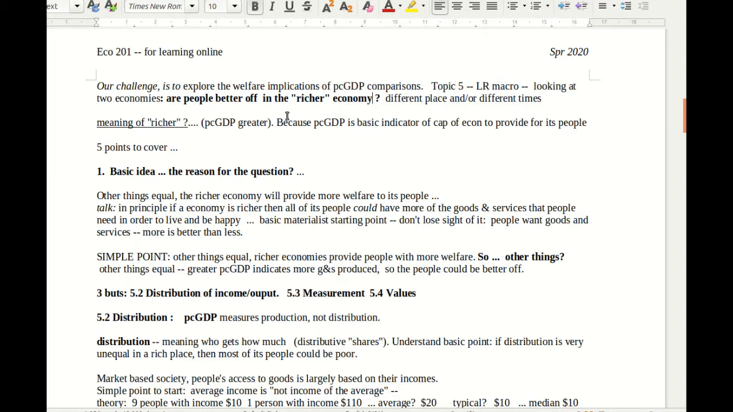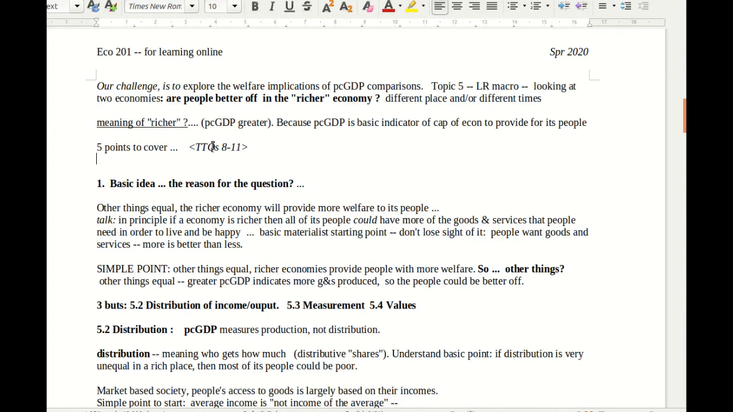All right. So the point to make sure you understand first is that when we're comparing economies and saying one is richer, by richer we mean greater per capita GDP. Refer back to typical test question 7 if you don't remember that. And the point is we're going to be looking at 4 or 5 different